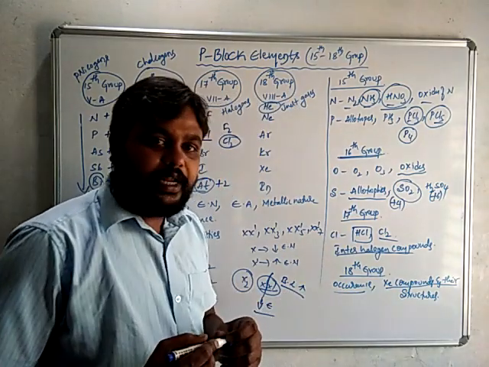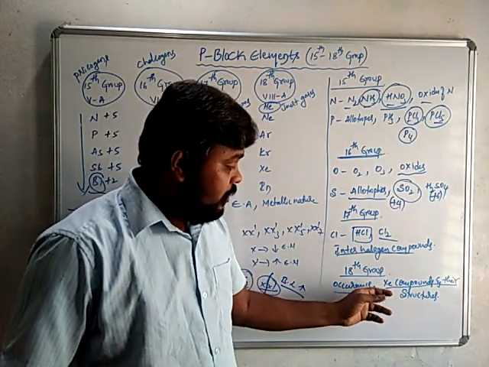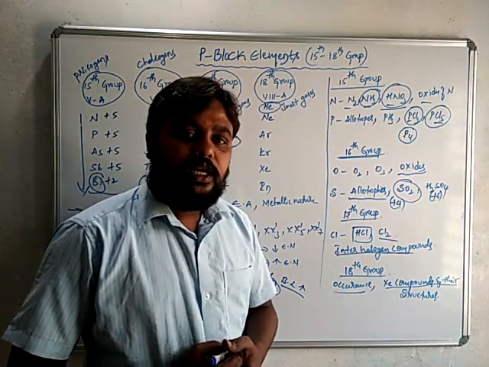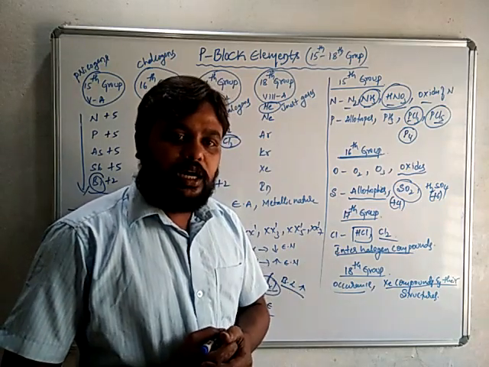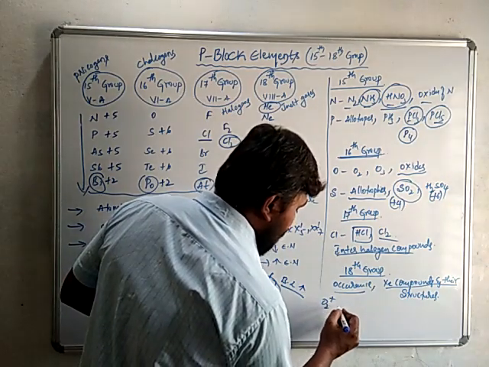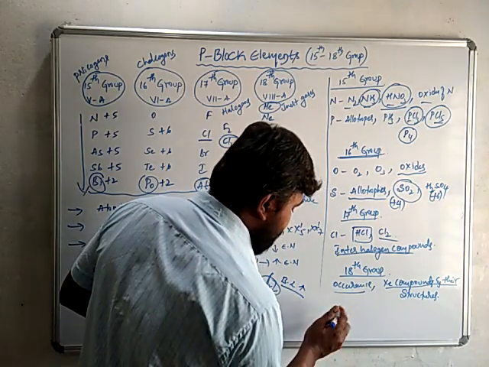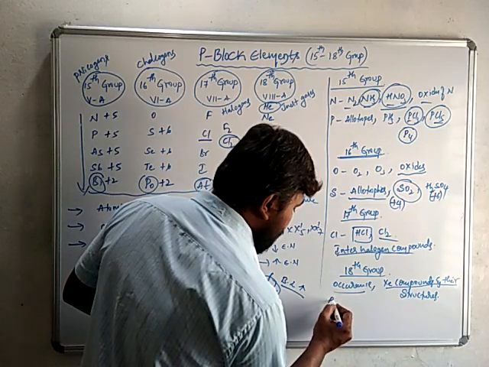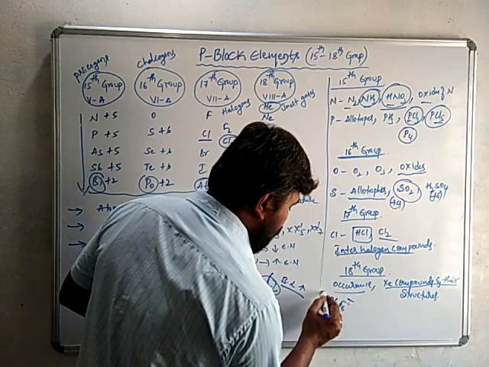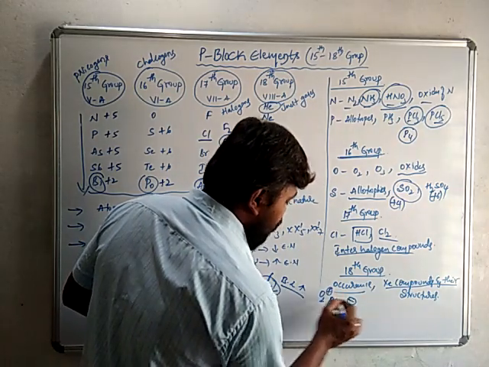Xenon can form compounds. This was observed by a scientist called Neil Bartlett, by replacing the O2+ of this complex with xenon, with platinum hexafluoride, O2+ PtF6 minus, which is a complex.